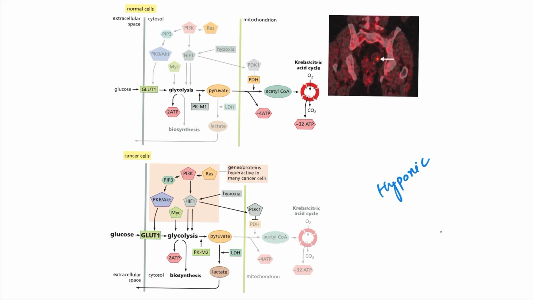So why are they compensating for such a large amount of ATP, which could be gained by channeling pyruvate to the Krebs cycle, which would be of very much help to such rapidly dividing and proliferating cells? Not only in the process of glycolysis, they are also very hungry for glucose. And how are they hungry? They express a very large amount of glucose transporters, known as GLUTs. These GLUTs are much higher in these cancer cells, and radiologists exploit this property of cancer cells for the identification and spotting of the cancer cells.